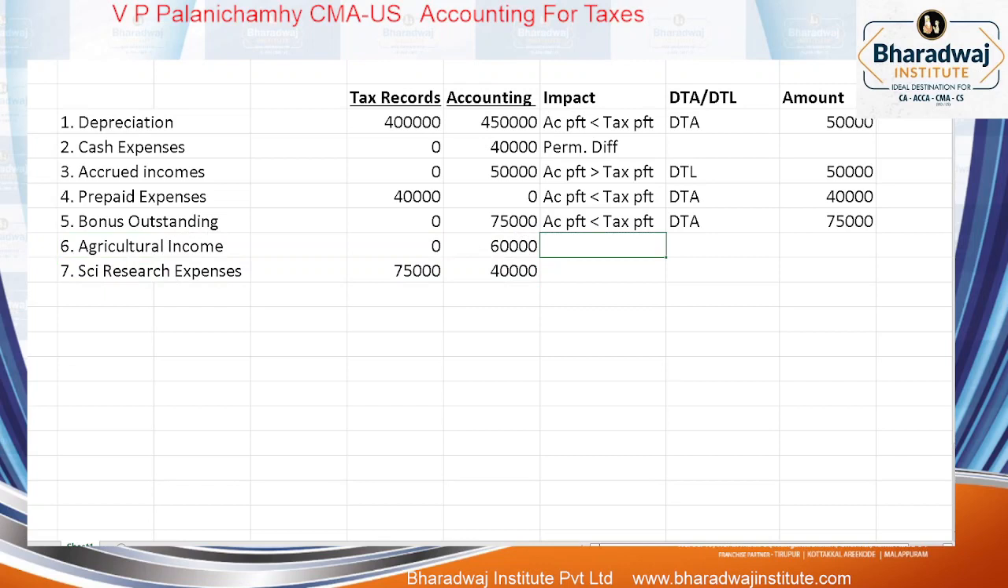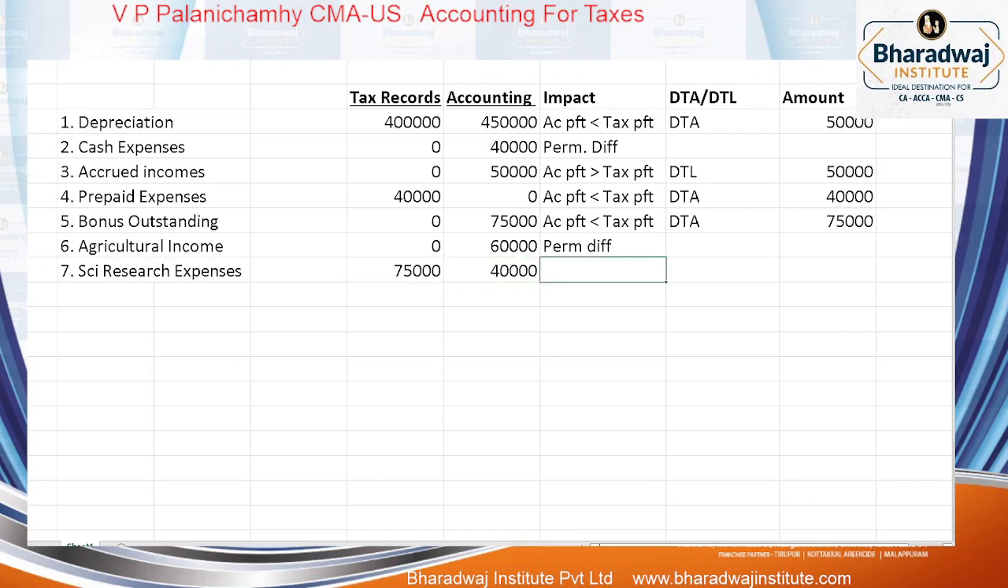Agricultural incomes are permanent differences. It is recognized in accounts, not recognized in tax now. It is not going to be recognized at all. It's a permanent difference. Scientific research expenses: in accounting, like revenue expenditure, we have claimed 40,000, and in tax we have claimed 75,000.